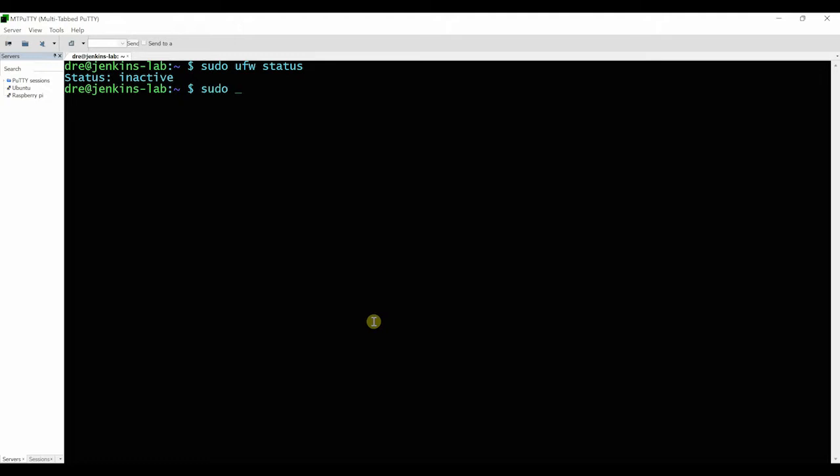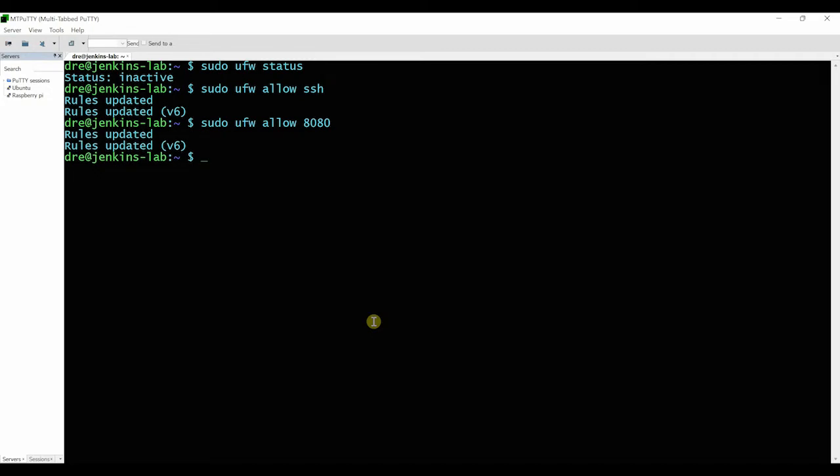We want to be able to SSH to the server right now, so allow SSH. It's added for IPv4 and 6. And then the standard port for Jenkins, which is 8080. And then we just want to enable it, because it was inactive.